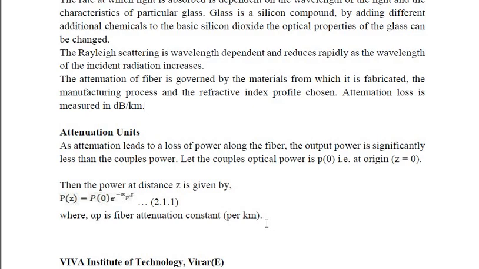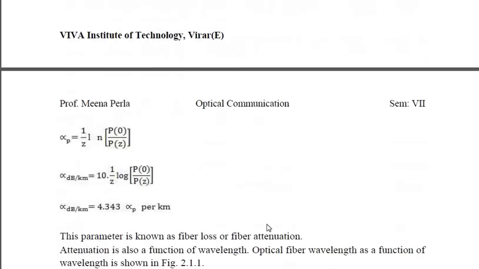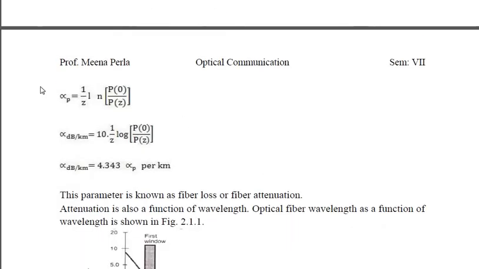So alpha p can be written as 1 by Z ln P0 by Pz from the above equation. So attenuation in dB per kilometer is given as 10 into 1 by Z log of P0 by Pz. This parameter is known as fiber loss or fiber attenuation.